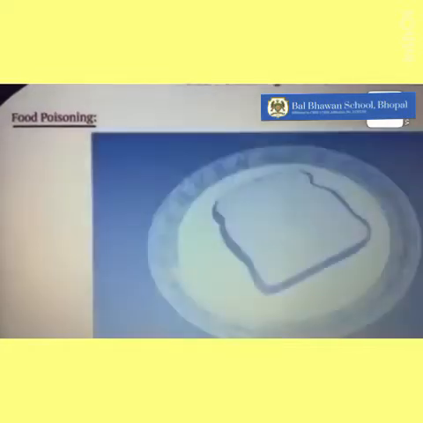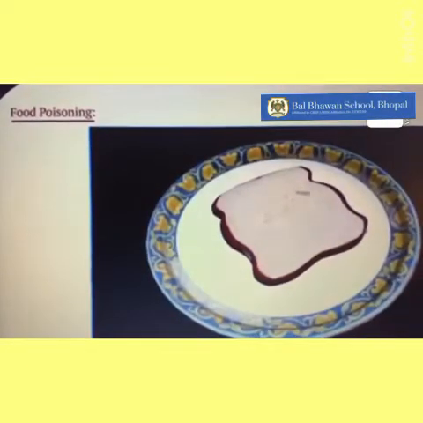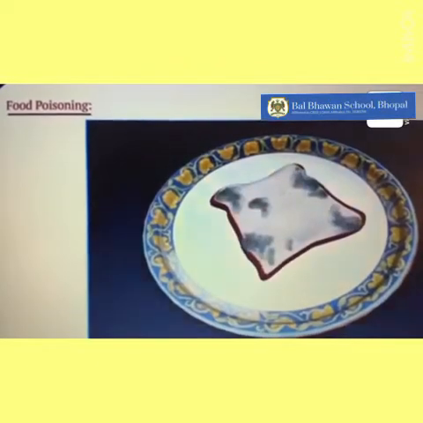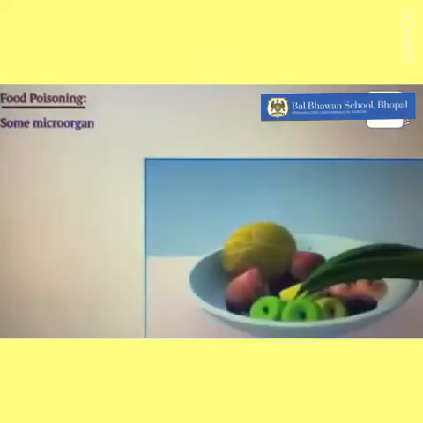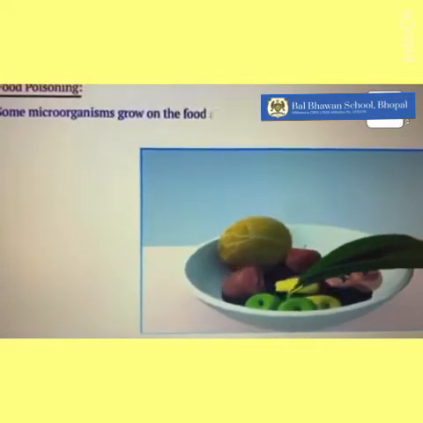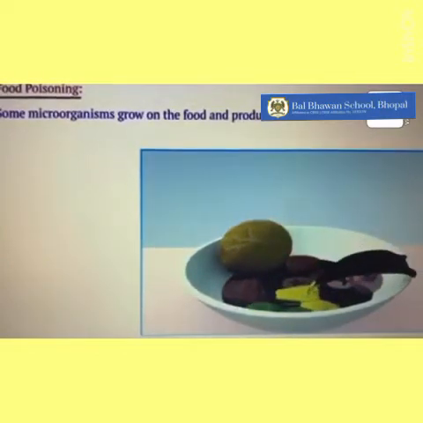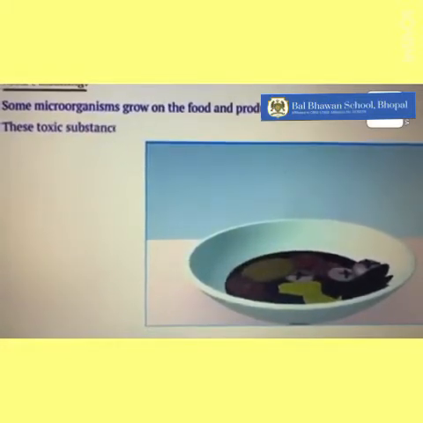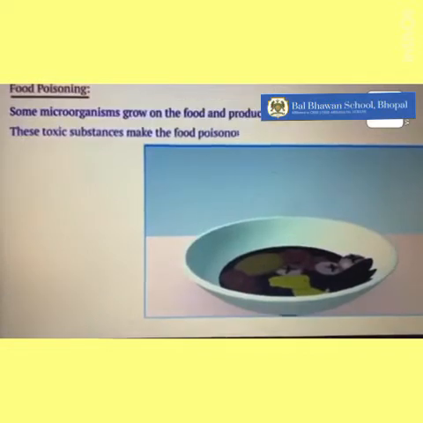Today, food poisoning. Have you seen bread left for 2 to 3 days get spoiled? Some microorganisms grow on the food and produce toxic substances. These toxic substances make the food poisonous.